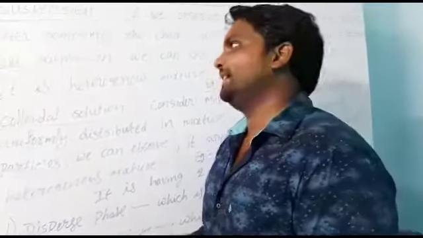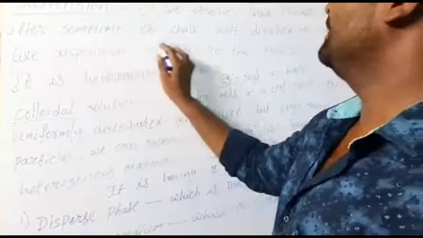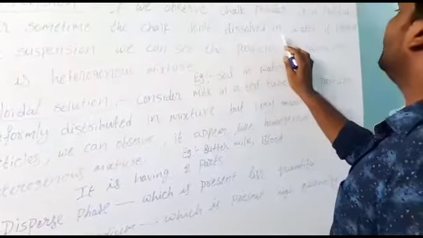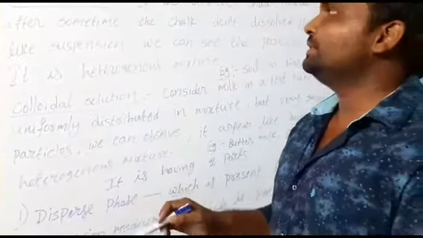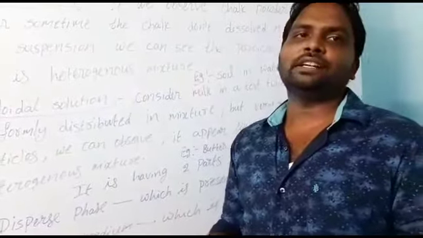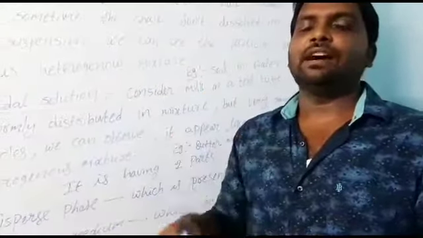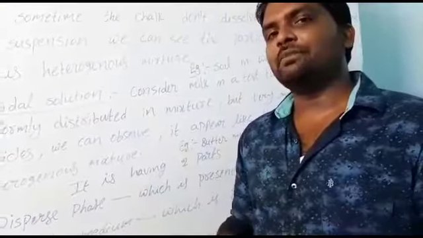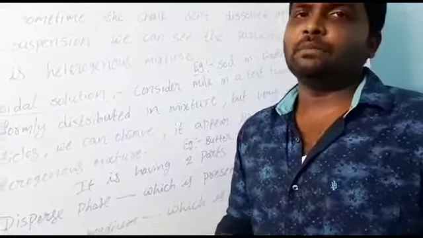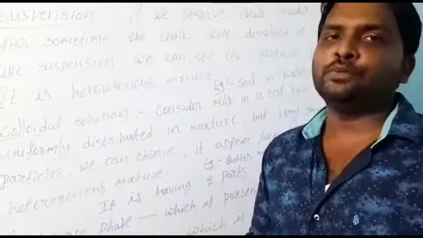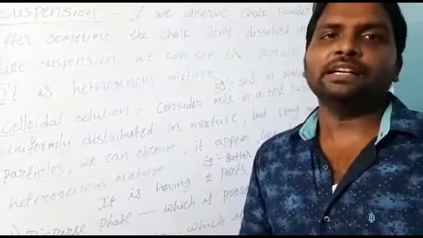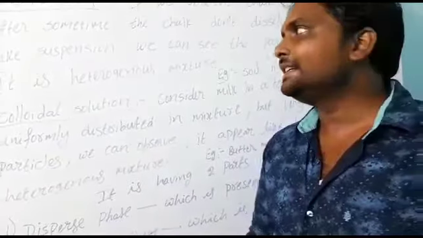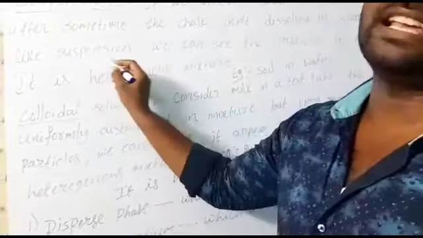But after some time, the chalk powder does not dissolve in the water. It is present like a suspension. If you stir it, the chalk powder seems completely dissolved in the water. But after some time, if you observe, the chalk powder will be present at the bottom of the test tube. It will not dissolve. It will be present like a suspension.